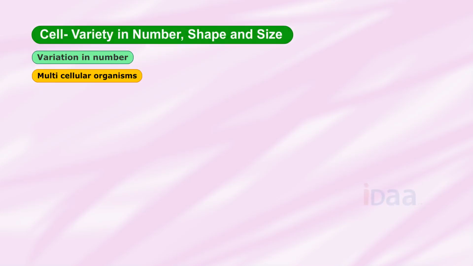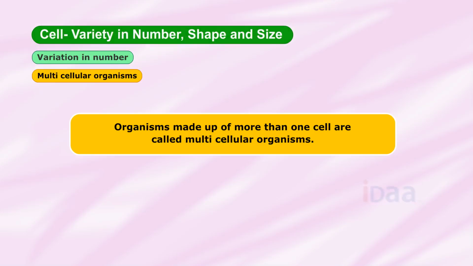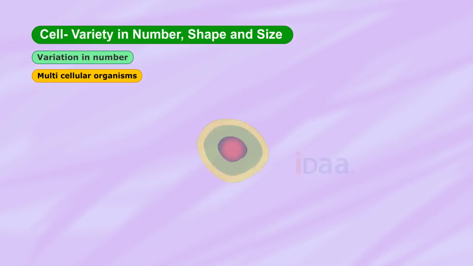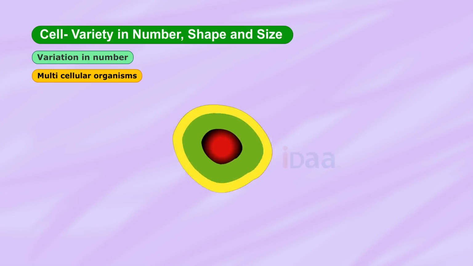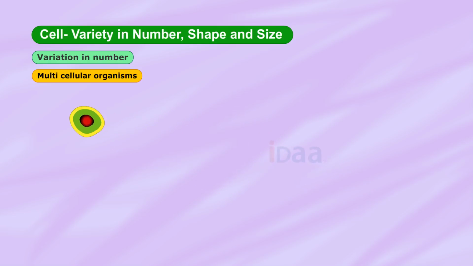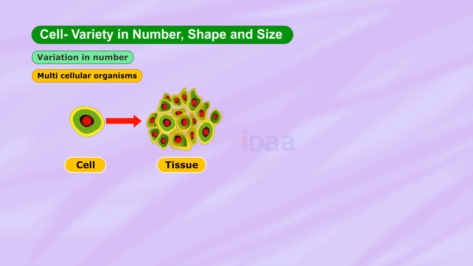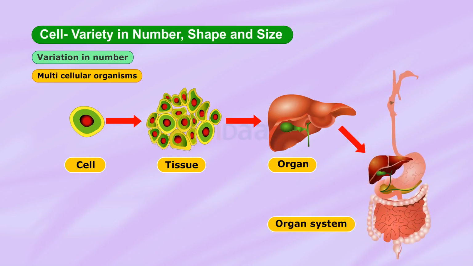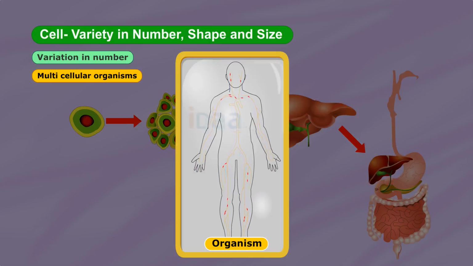Multicellular organisms. Organisms made up of more than one cell are called multicellular organisms. Example: human beings, a large tree, an elephant, etc. In multicellular organisms, the cell is the lowest level of organization. A group of cells forms a tissue. A group of tissues forms an organ. A group of organs forms an organ system, and many such organ systems form an organism.